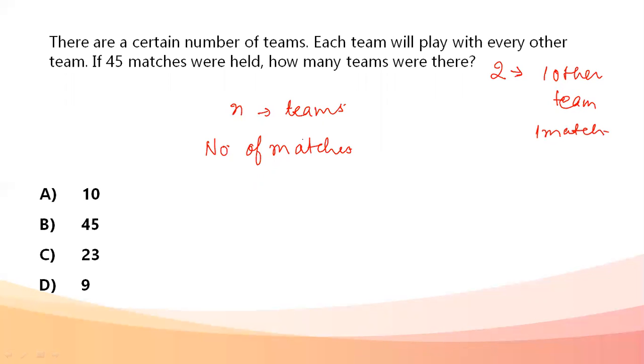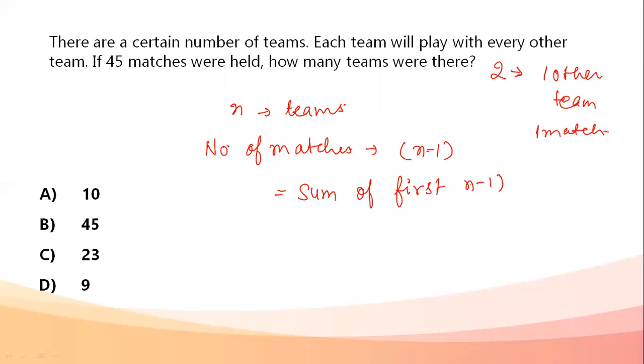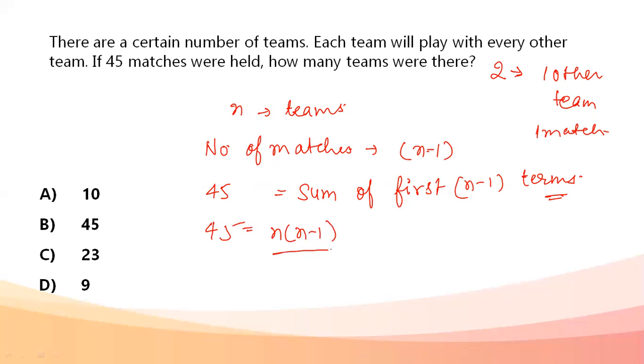So if there are n teams, a team is going to play with n minus 1 teams. That means there will be n minus 1 matches. If we go on adding all of that, with n teams the number of matches is going to be the sum of the first n minus 1 terms, and it is going to be equal to 45. So 45 is equal to n into n minus 1 by 2.